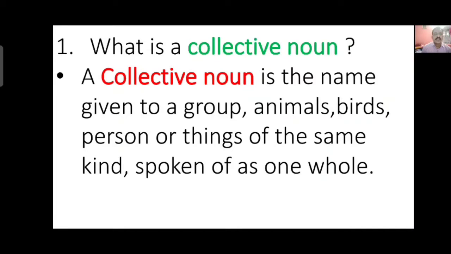Means in collective noun nothing is singular, everything is in plural form. Means when we take a group of things together, then only it is said to be in collective noun form. So whether it is in case of birds, animals, persons, any type of group of the same kind, it should be of the same kind, it is said to be a collective noun.